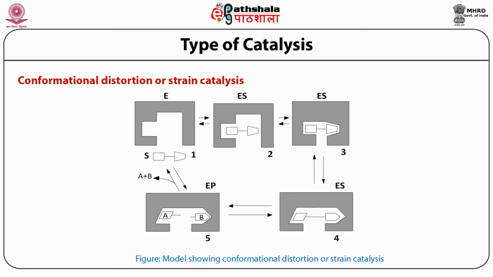So once we have an activated ES complex and distortion or strain is imposed on the bond which undergoes catalysis, that bond will be cleaved. And once the bond is cleaved, the enzyme again adopts a different conformation, which results in the release of the cleaved product. So in this way you can see that in strain catalysis, it is basically strain that is imposed on the substrate's cleavable bond by the enzyme that will lead to the degradation of your substrate.